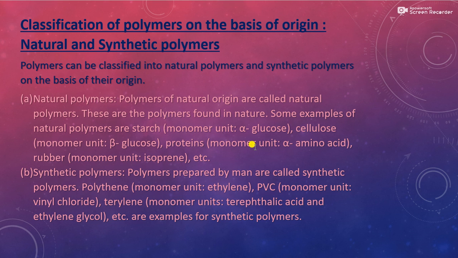In polythene, the monomer unit is ethylene. In PVC, the monomer unit is vinyl chloride. These two, we have already seen the polymerization reaction. Then next is terylene. The monomer units are terephthalic acid and ethylene glycol.